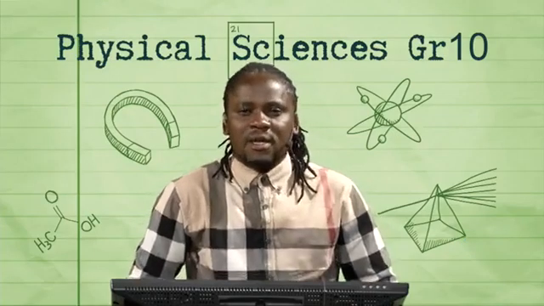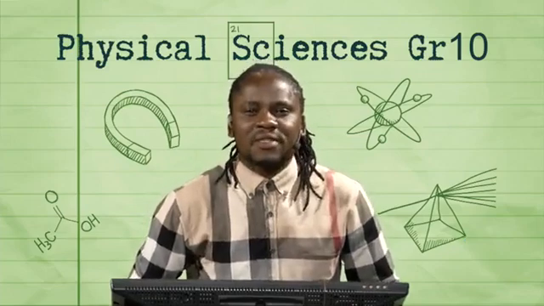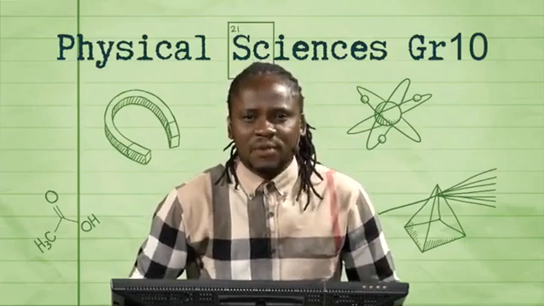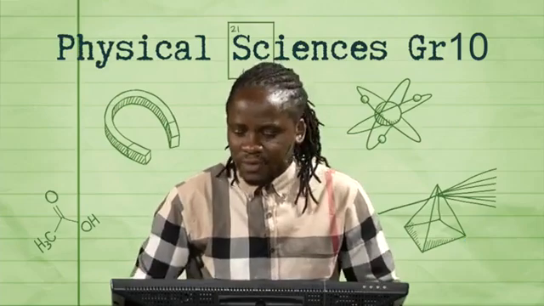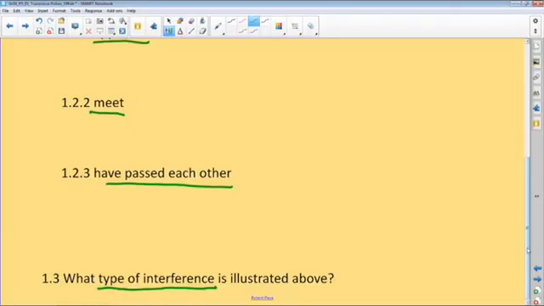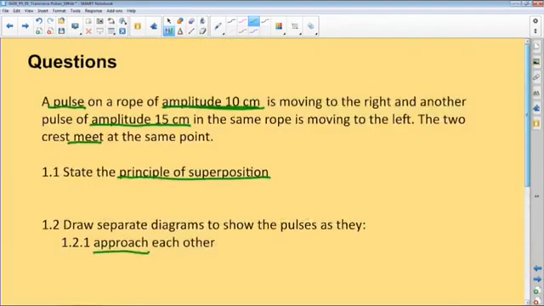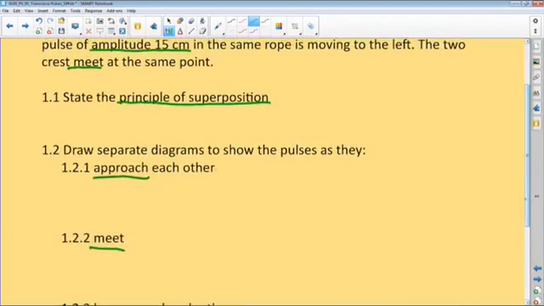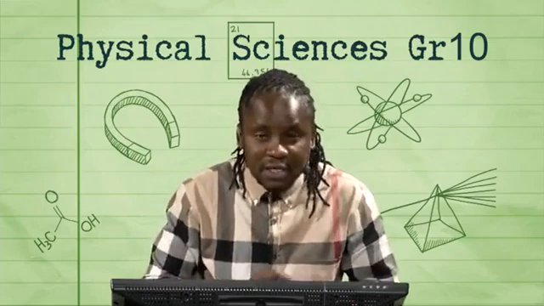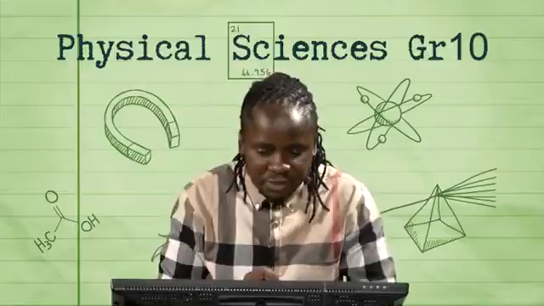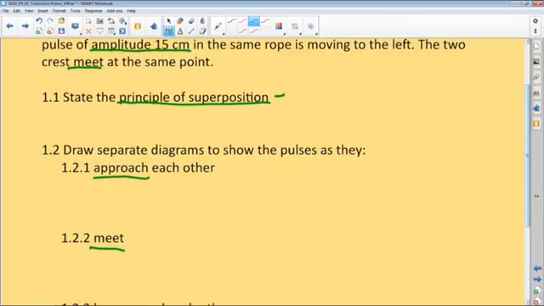Okay, welcome back, guys. Thank you very much. I hope you have attempted the problem. Let's quickly have a look at, do the feedback and check how we did in each one of those questions. Right, okay. The first one says, state the principle of superposition. Remember, the principle of superposition explains what happens when two pulses meet in the same space or when there is interference.